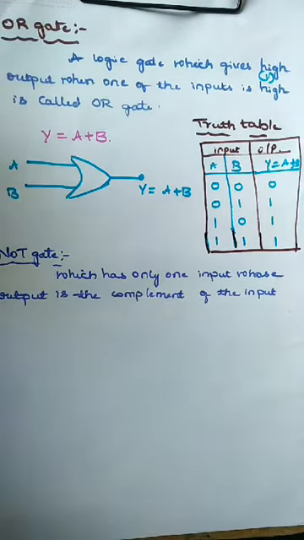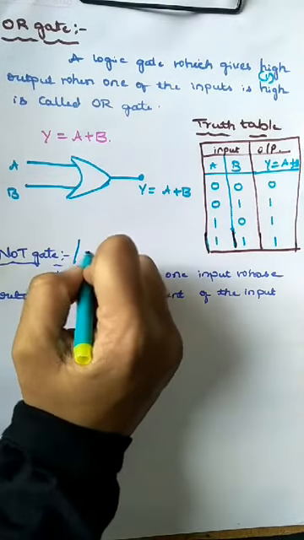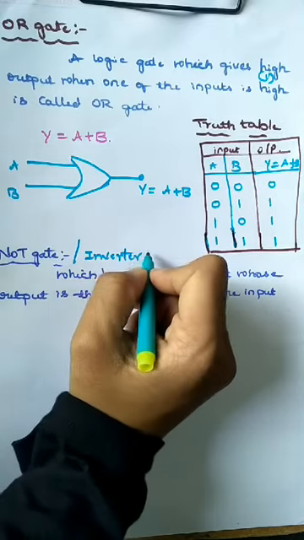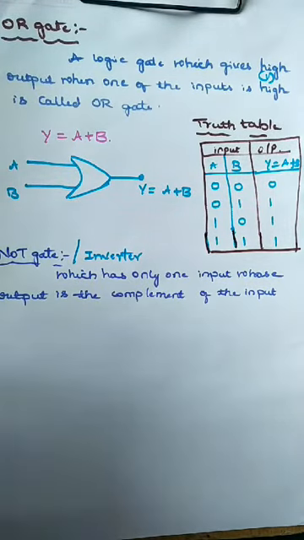So it is called the NOT gate. The NOT gate is also called an inverter gate. Why? Because it inverts the input.